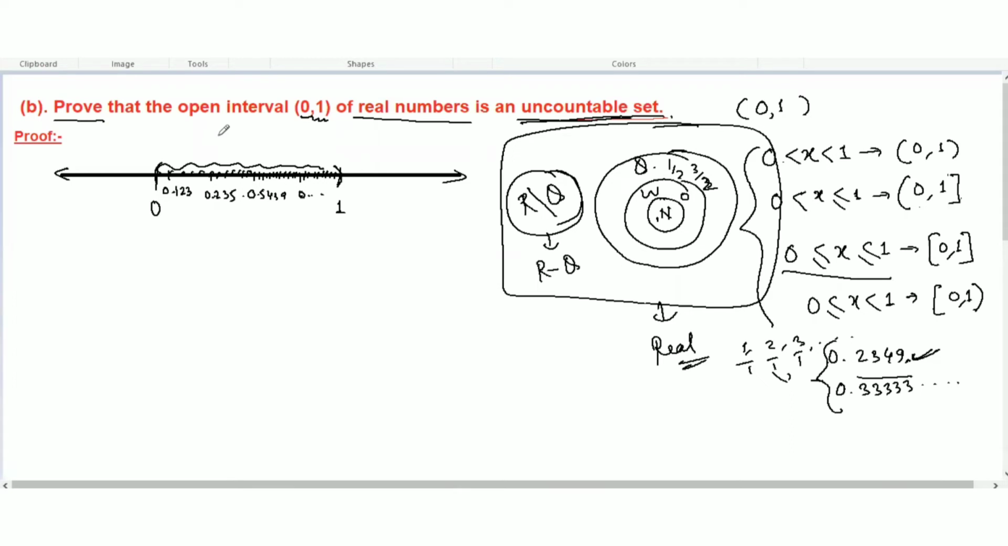So let's try to prove that. First I'll explain how to write the open interval 0, 1 in notation. It is the set of x such that x is greater than 0 and less than 1. It is written this way.